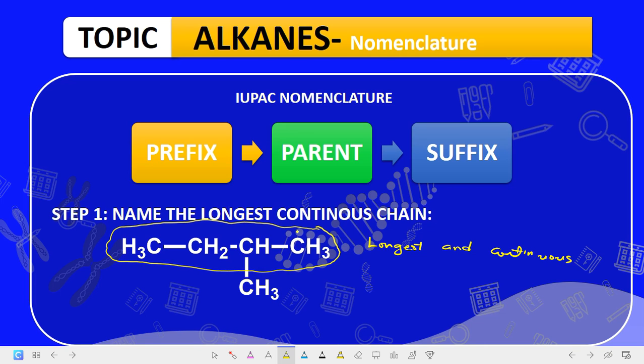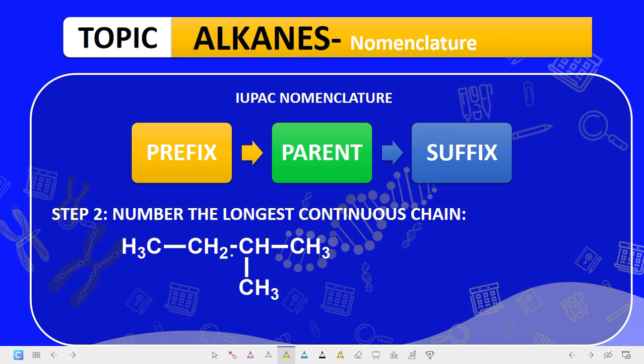If you look at it, this has 1 carbon, 2 carbon, 3 and what? 4. Even this one too, you can also take it as the longest continuous, which is 1, 2, 3 and what? 4. Are we getting it? There are 2 long continuous chains. You can start your numbering from here. Here will be 1, here will be 2, here will be 3 and here will be 4. Then there's another chain that goes from 1, 2, 3, but this one is not as long as the one with 4. So in this case, we can have 2 longest continuous chains here. You can even have more than 2, but the one that will favor your substituent is the one that you usually will take. So the first thing is to name the longest continuous chain.